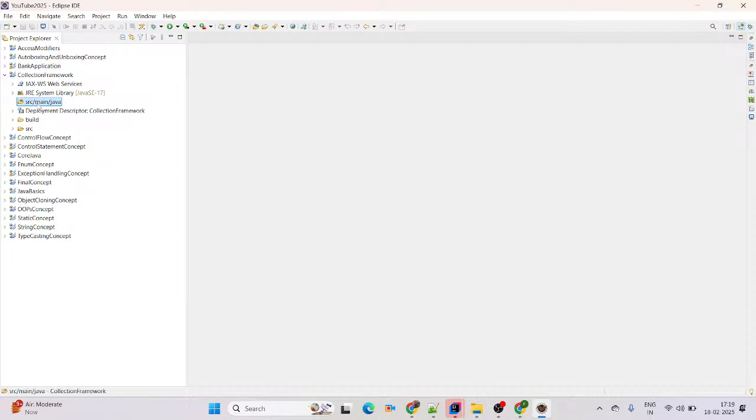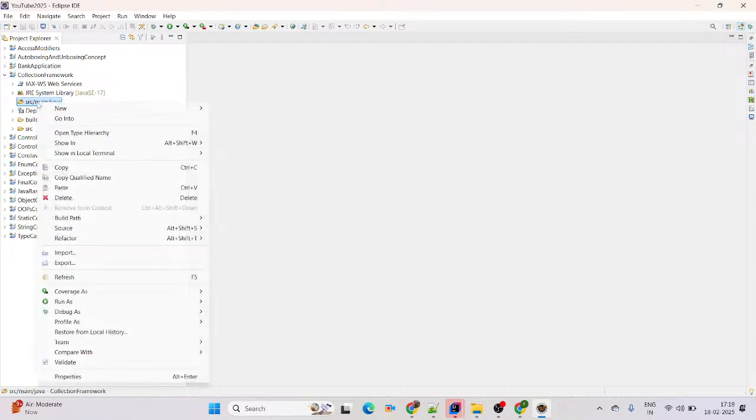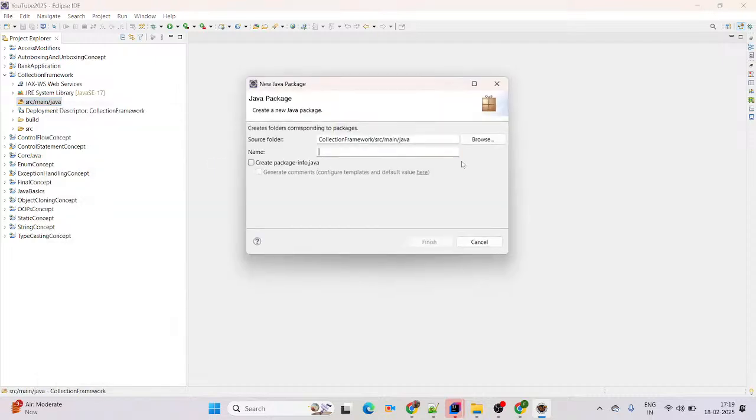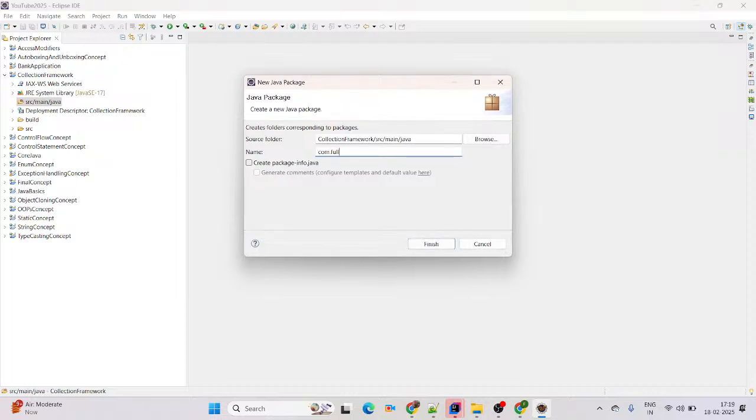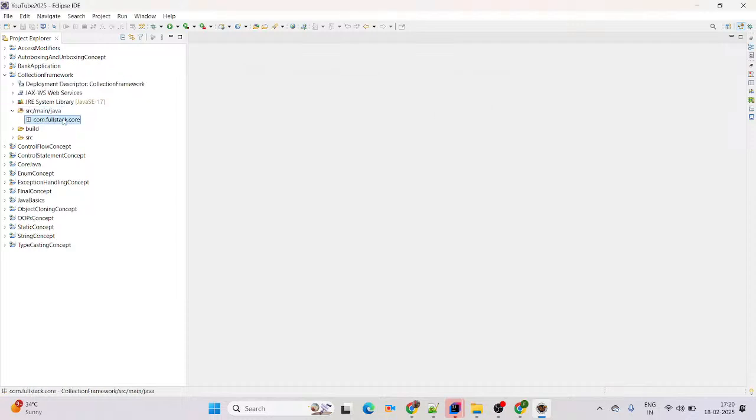Now coming to src main java, right click on that, new package. The package name I am giving here is com.fullstack.core. Com means OS level, core level package. Fullstack means our company name, like full stack Java developer, and core means we are learning core Java. That's why I'm giving such a package naming convention like com.fullstack.core, and the package name letters must be all lowercase as per the principles. Now simply click on Finish. See, the package is also created successfully.